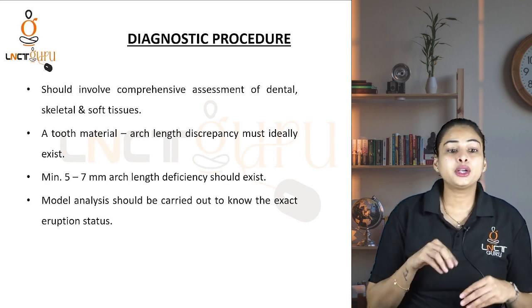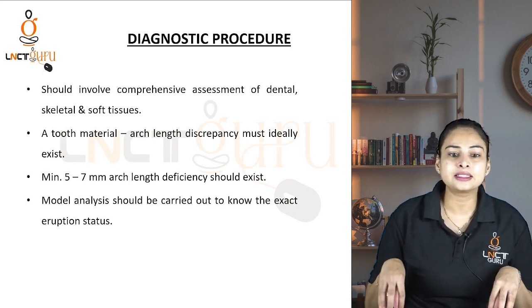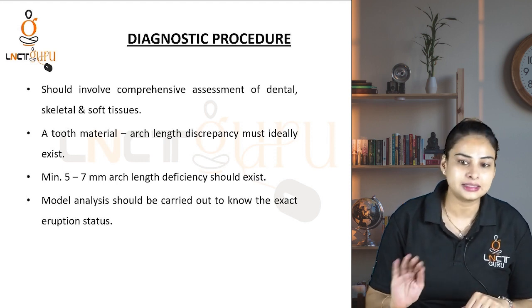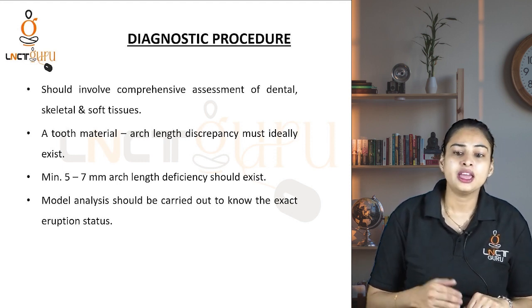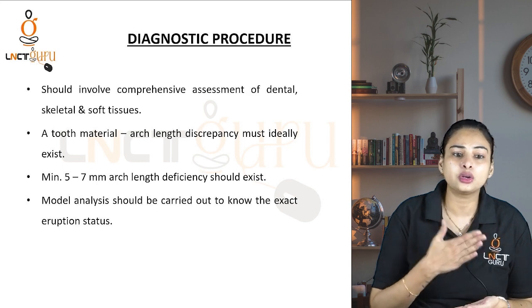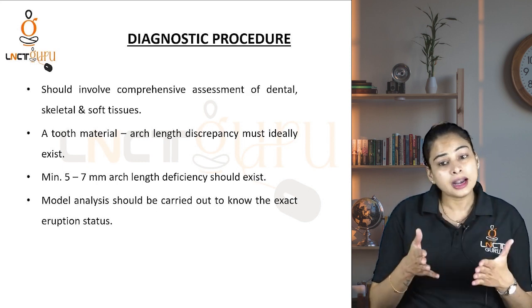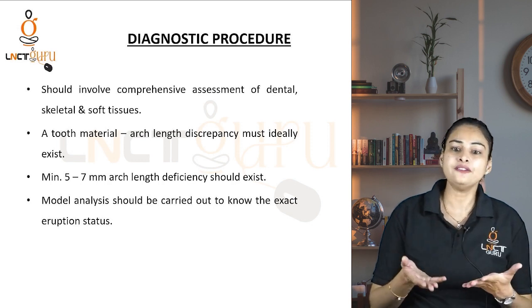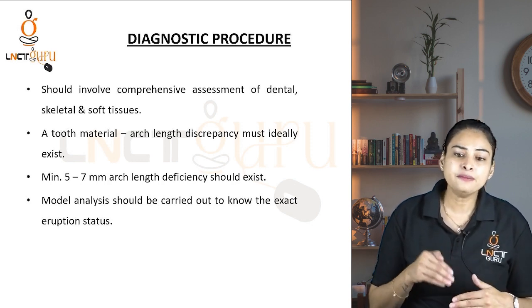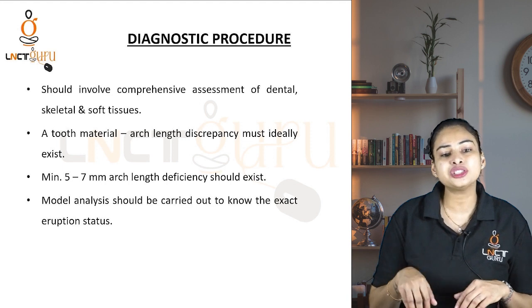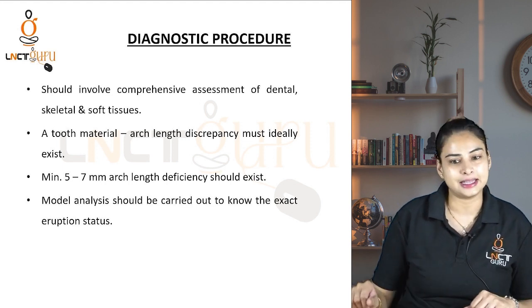Okay? A tooth material arch length discrepancy must ideally exist. As I already told you, if there is no tooth material arch length discrepancy, that is a contraindication for interceptive orthodontics. So a minimum of 5 to 7 mm of arch length deficiency should exist.